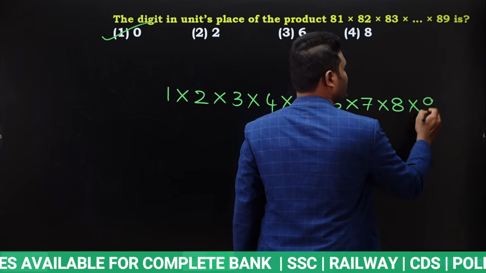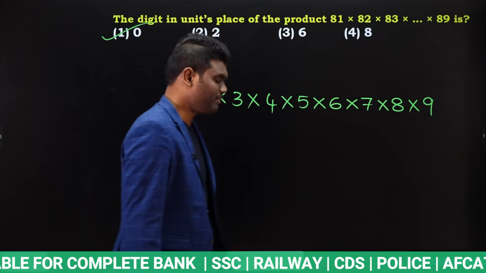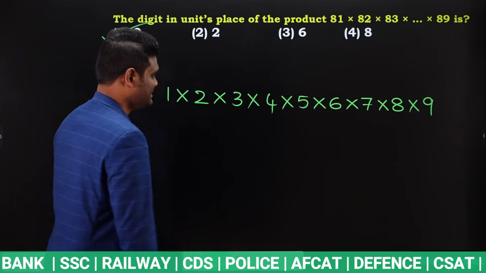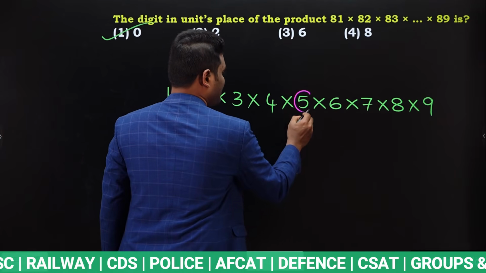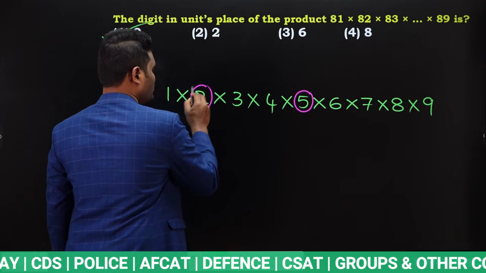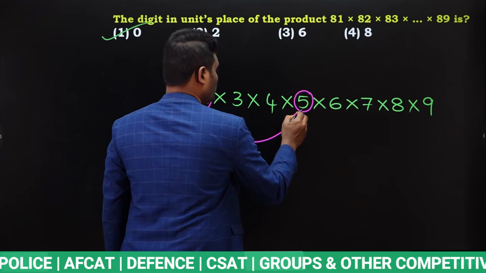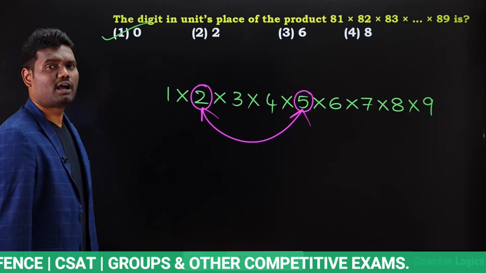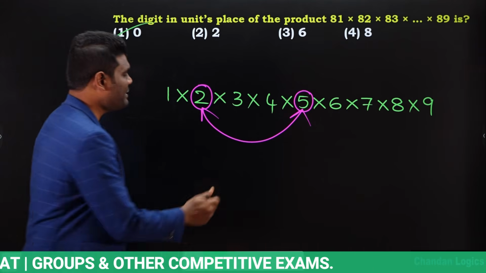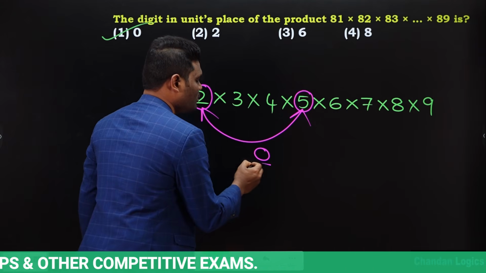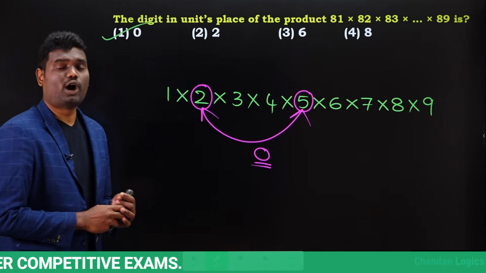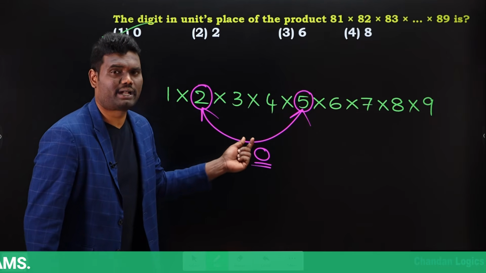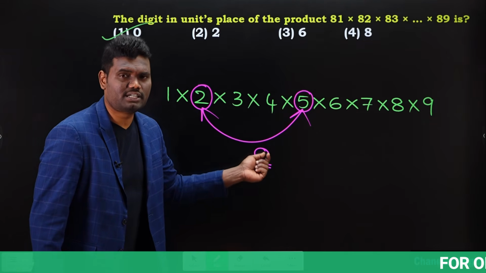89, last digit or unit digit is going to be 9. Okay. Now, instead of multiplying all of this, simply observe here. Here we have 5. Here we have 2. 2 multiplied with 5, we will get how much? 10. 10 means last digit is going to be 0. Yes. Now, once we know 2 into 5 is nothing but 10, which means last digit is 0.